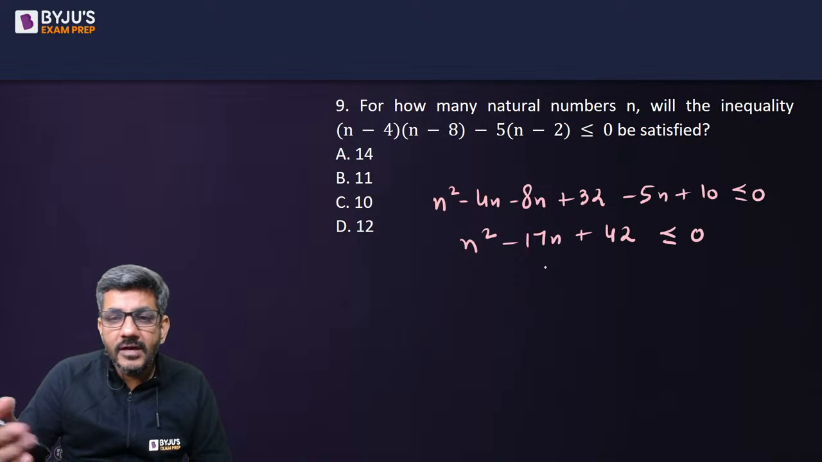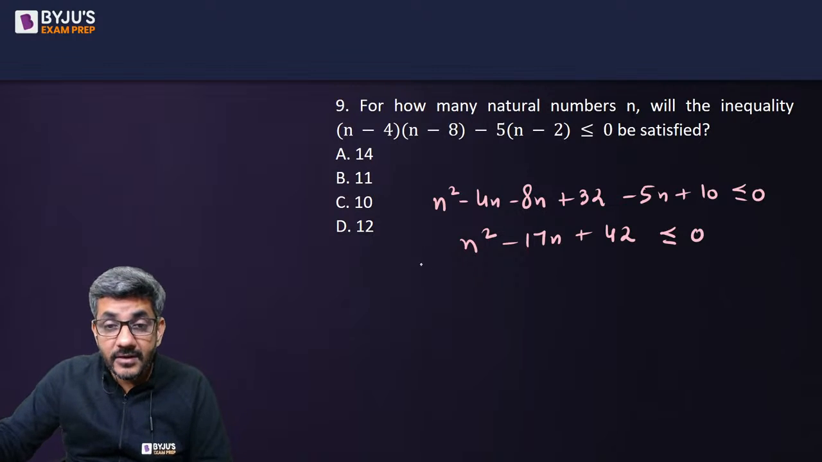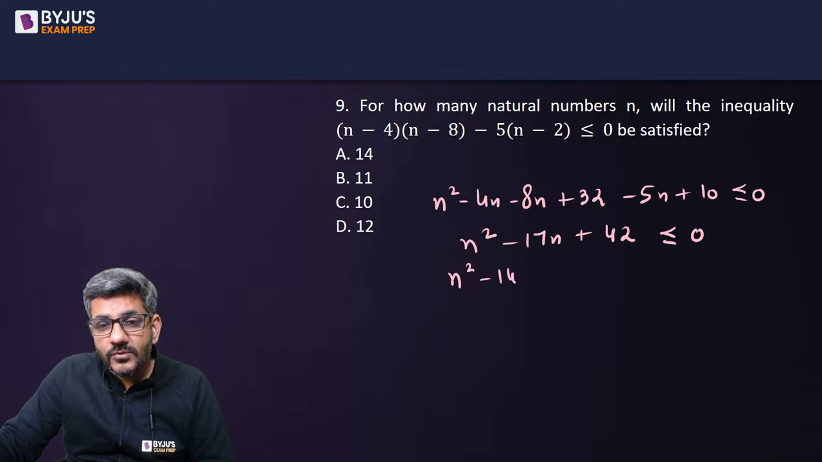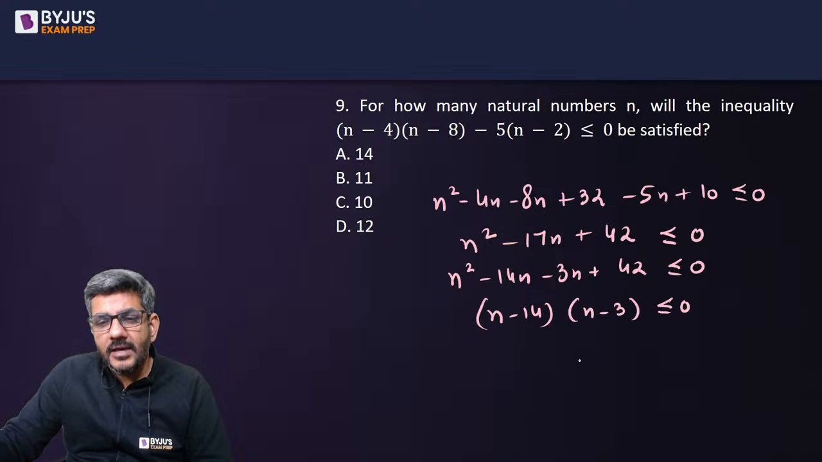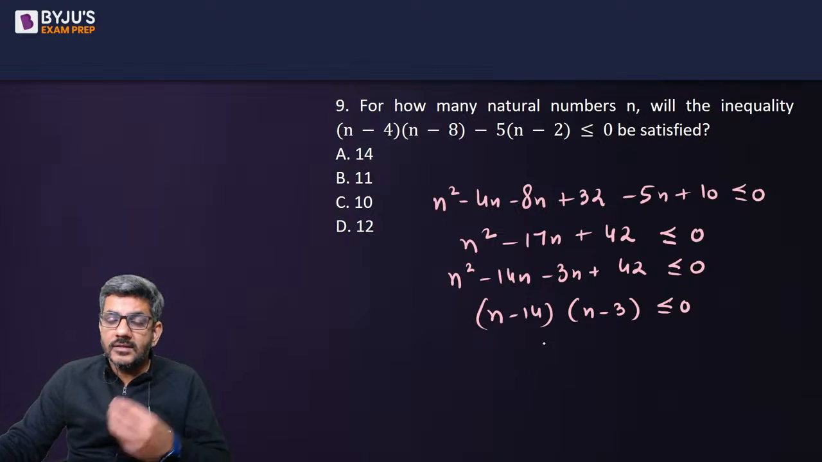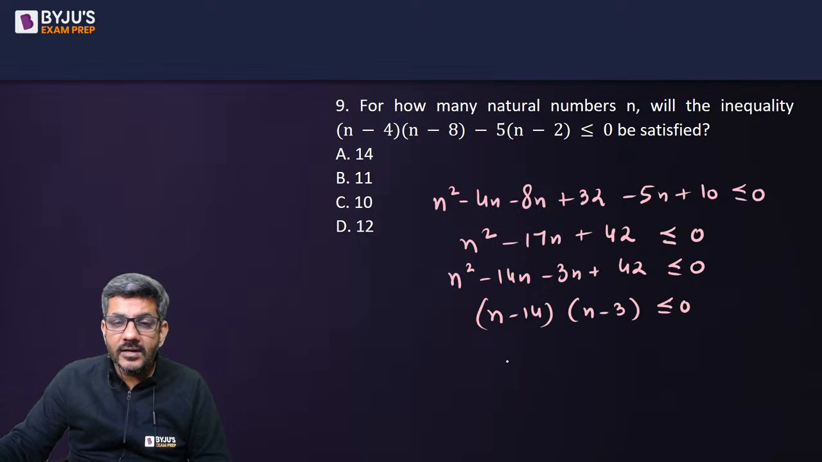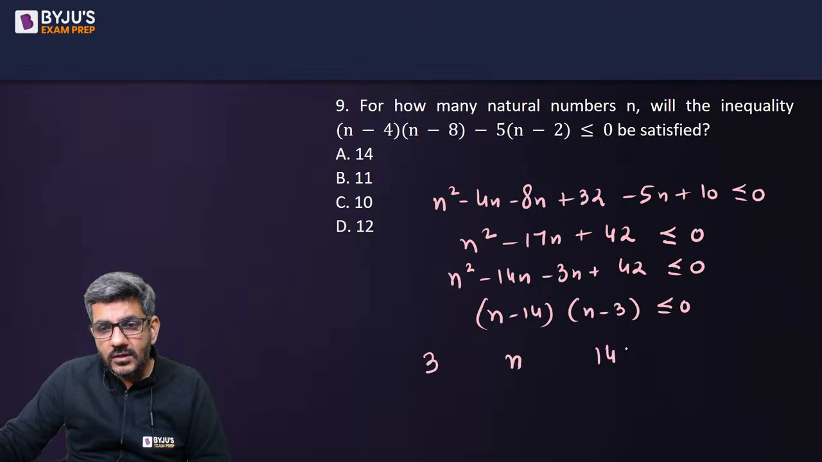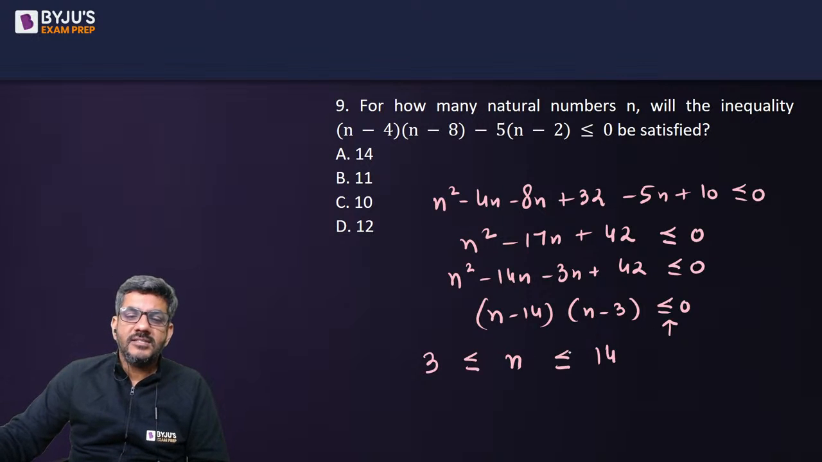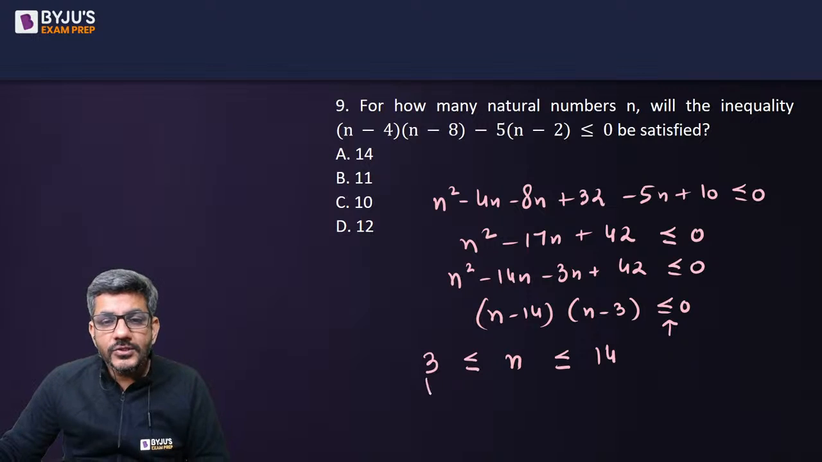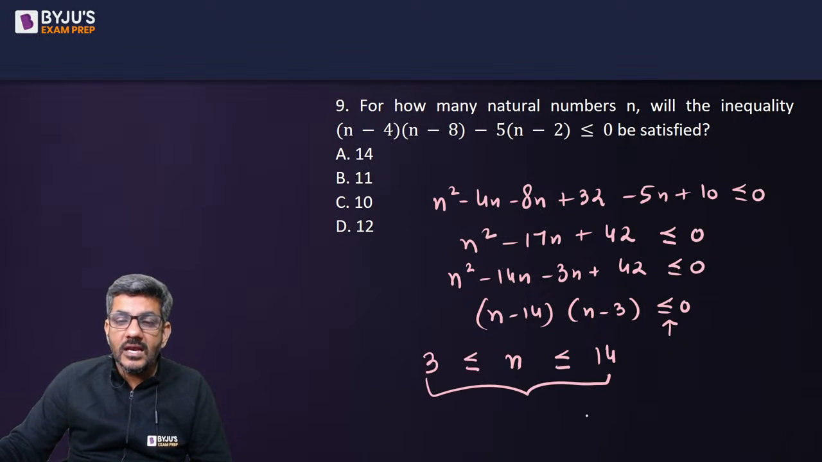So now I have to divide 42 into two parts such that they add up to 17. Of course, there are 14 and 3. So n square minus 14n minus 3n plus 42 is less than equal to 0. So this whole thing can be written as n minus 14 into n minus 3 is less than equal to 0. There is one simple way to solve a quadratic inequality. What we generally tell our students is write the smaller root, write the larger root, use the same symbol. So greater than equal to, less than equal to. Put the same symbol as it is, after writing the smaller root and the larger root. So n must be greater than equal to 3, less than equal to 14.